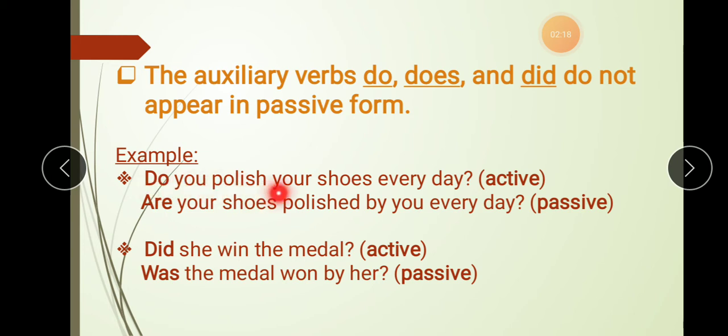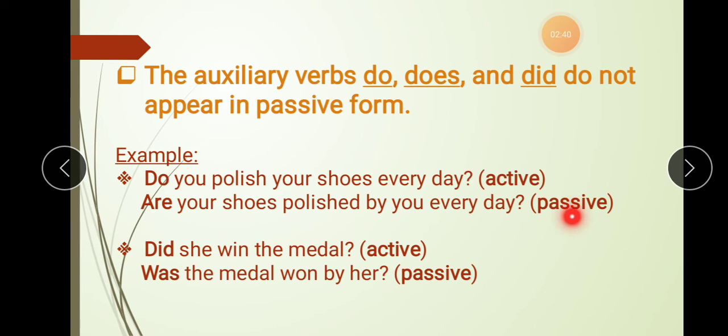Do you polish your shoes every day? Now do, as I told you, is in the present tense. So according to the subject, we can use is, am, are. Your shoes, we are changing the object into subject. So your shoes is a plural noun. So we use the helping verb are. Are your shoes polished by you every day?